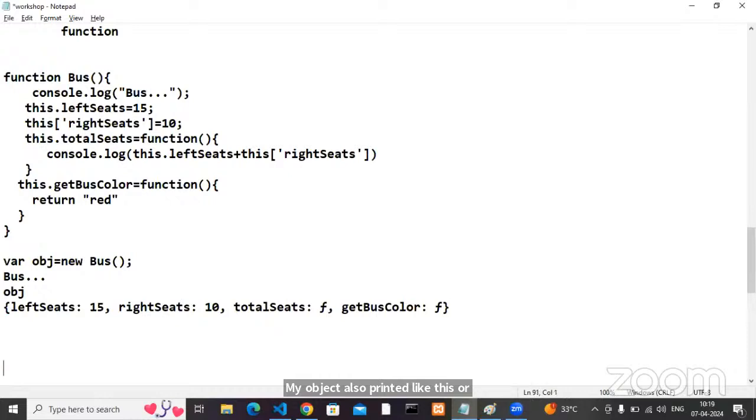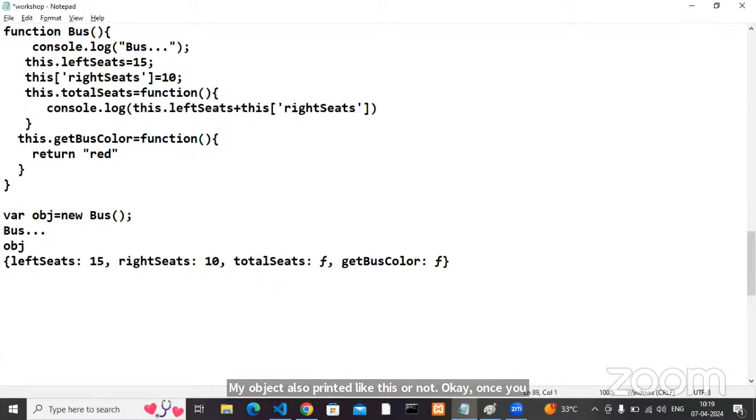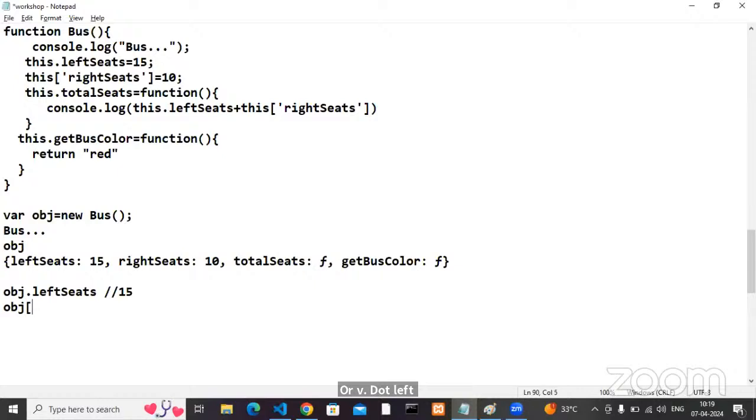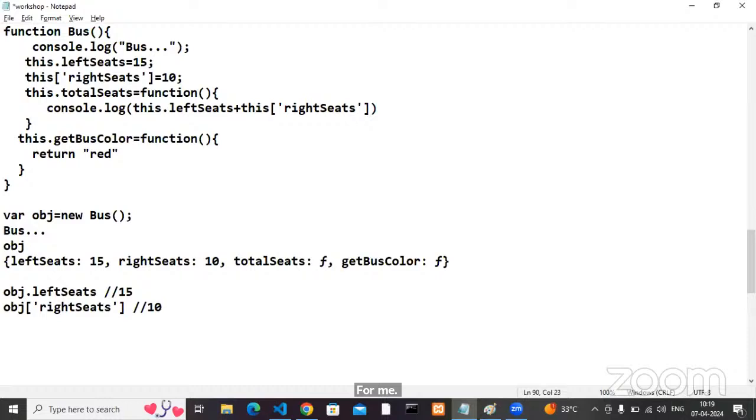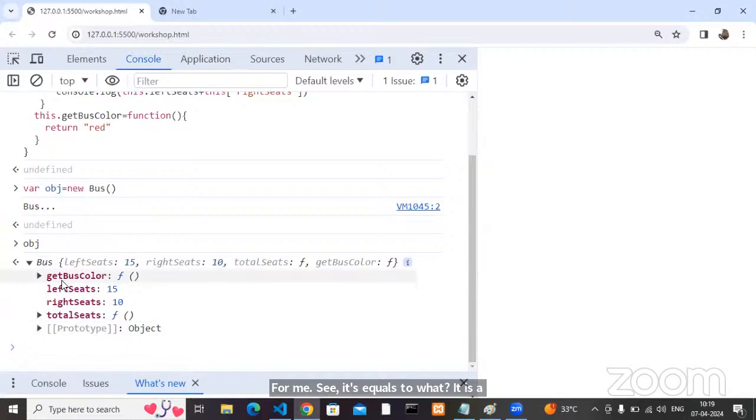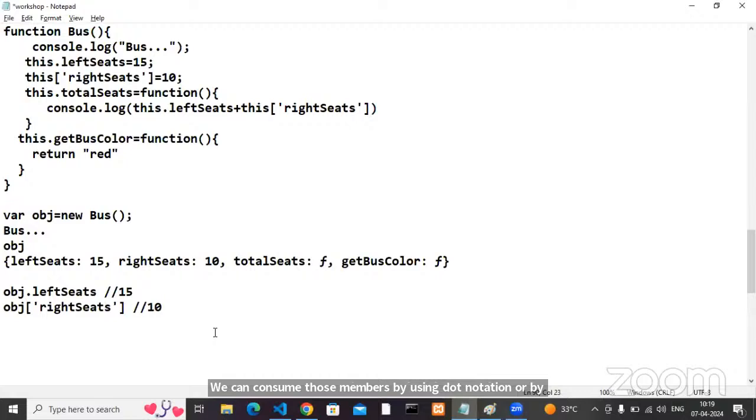Okay, once you have an object, how we can retrieve the data from the object? Come on, obj dot left seats. My answer is 15. With obj, only dot notation, or can I use square bracket notation also? Tell me. Seats is equal to 10. It is a JSON object. Observe here, it is a JSON object. In the JSON, whatever members are there, we can consume those members by using dot notation or by using square bracket notation. Agreed with me all?